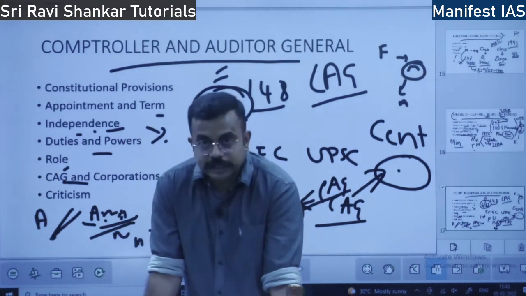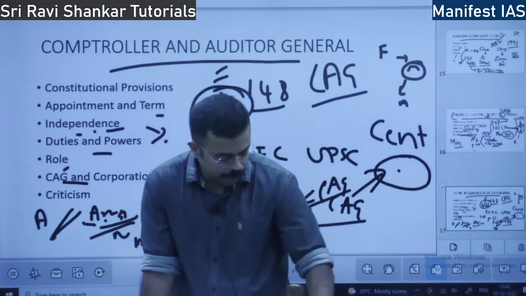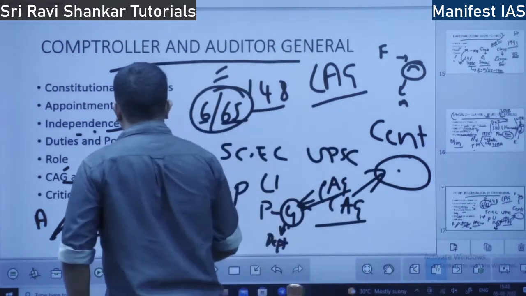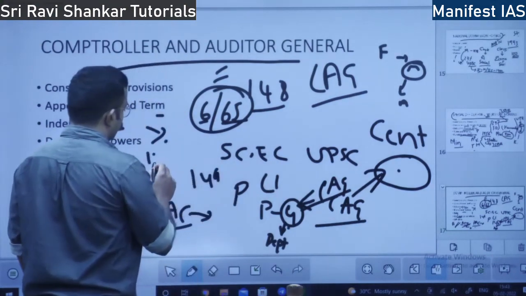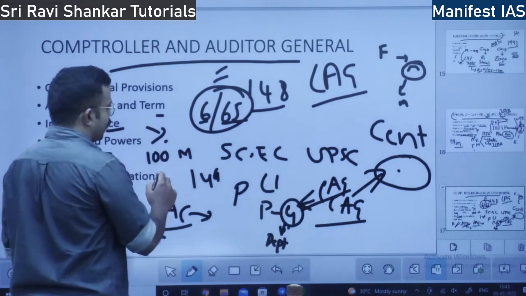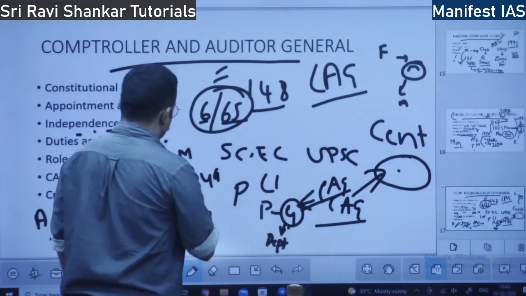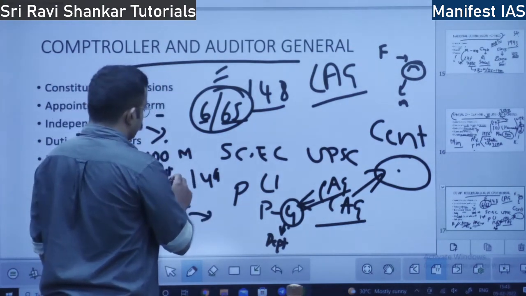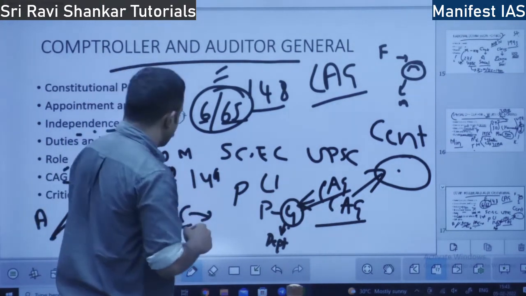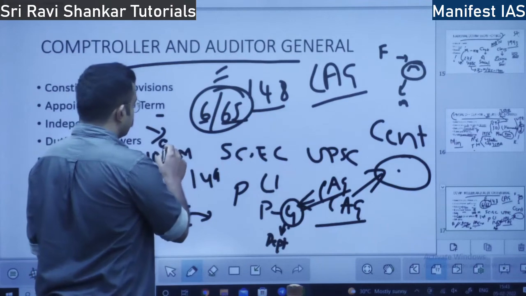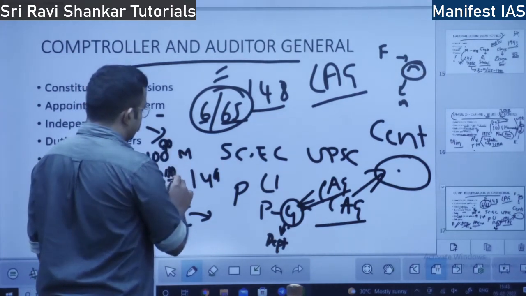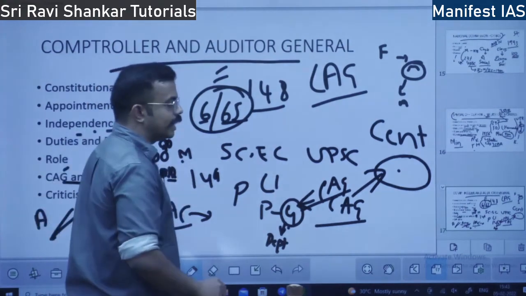So what do they ascertain? They ascertain whether the money is legally available to the cause. That is, suppose 100 crore is accorded to Manrega. If they spend 110 crore, then the money is not legally available to Manrega. If they spend 90 crore, that is legally available. 110 crore exceeds spending. It is not legally available.